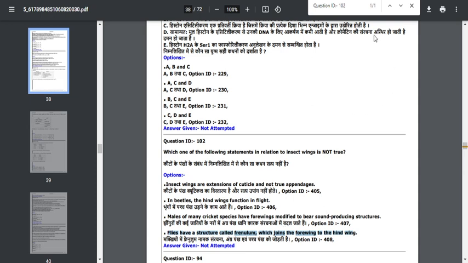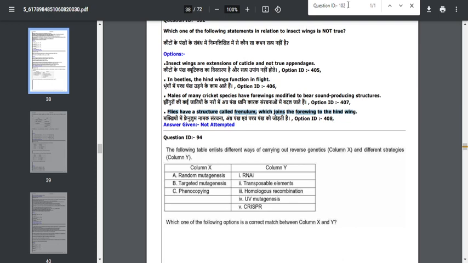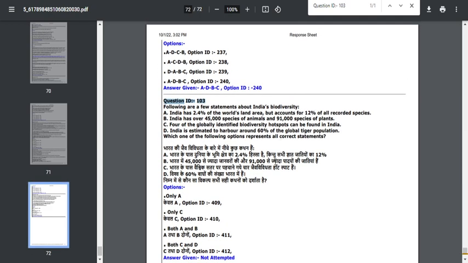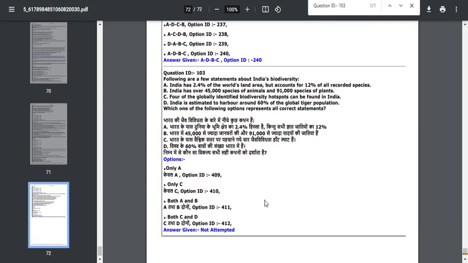Next is question number 103. For this question, I think you will definitely get a mark, because India is estimated to harbor around 40% of the global tiger population, as the research says. I don't know whether this particular option is correct or not.